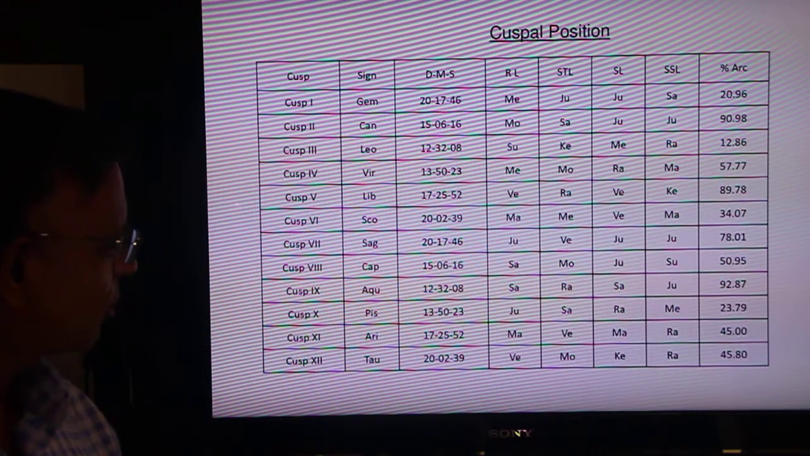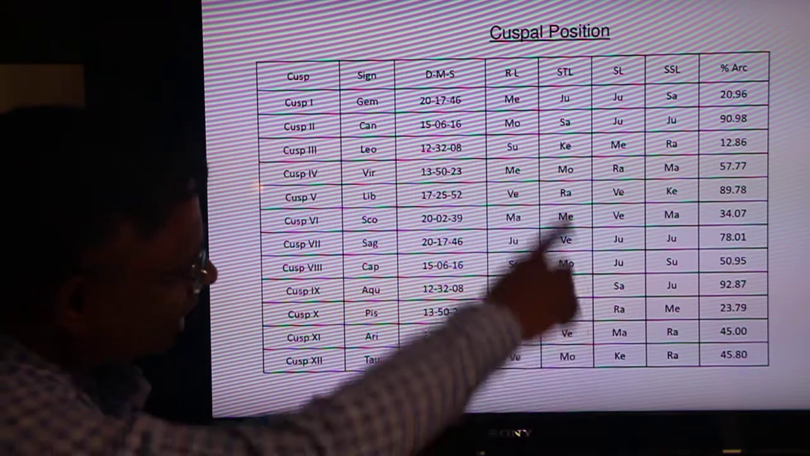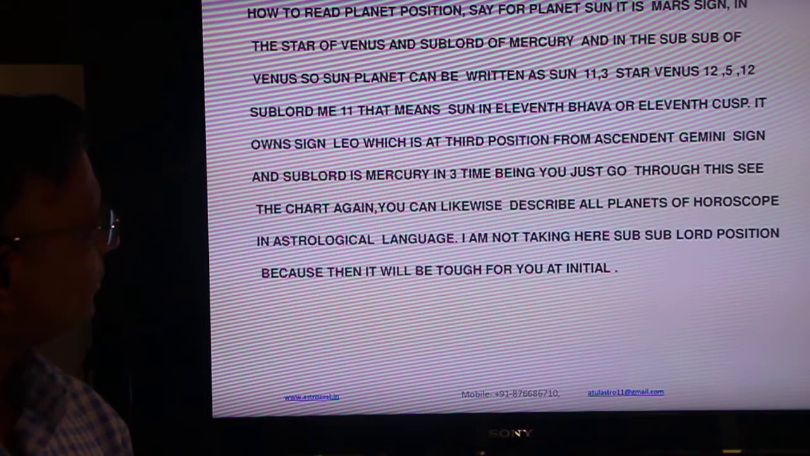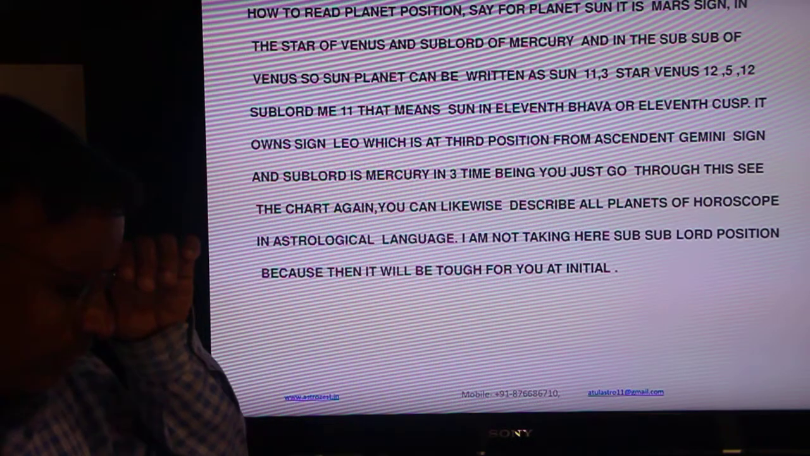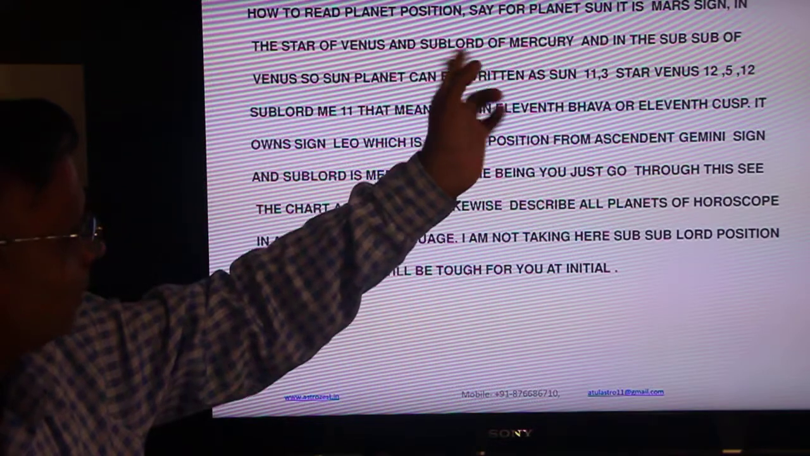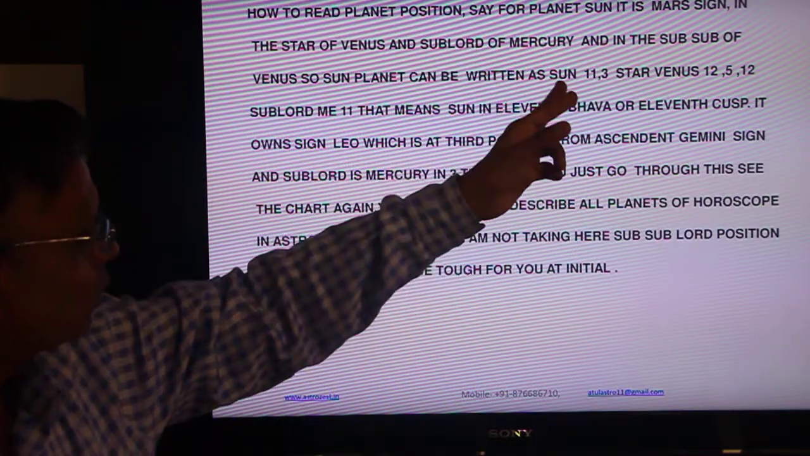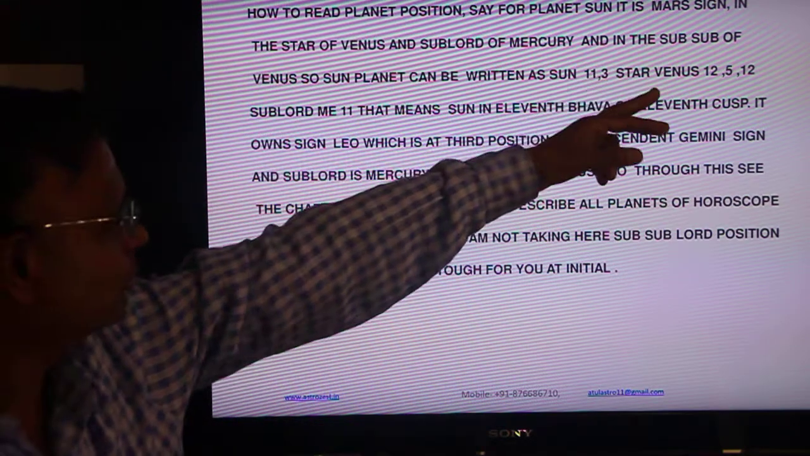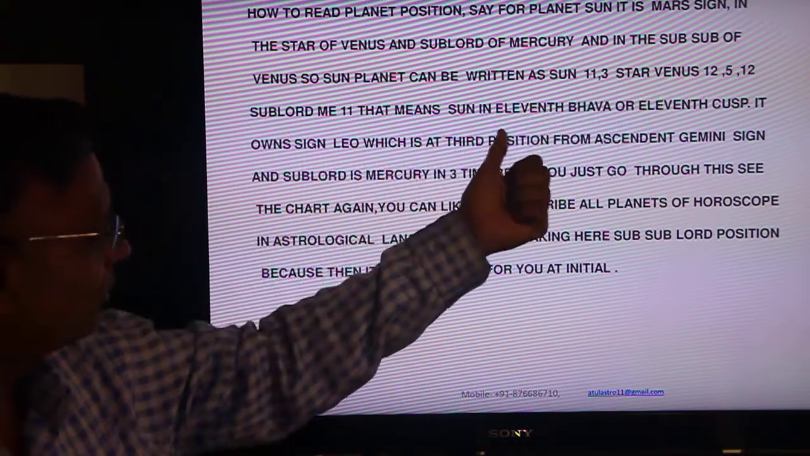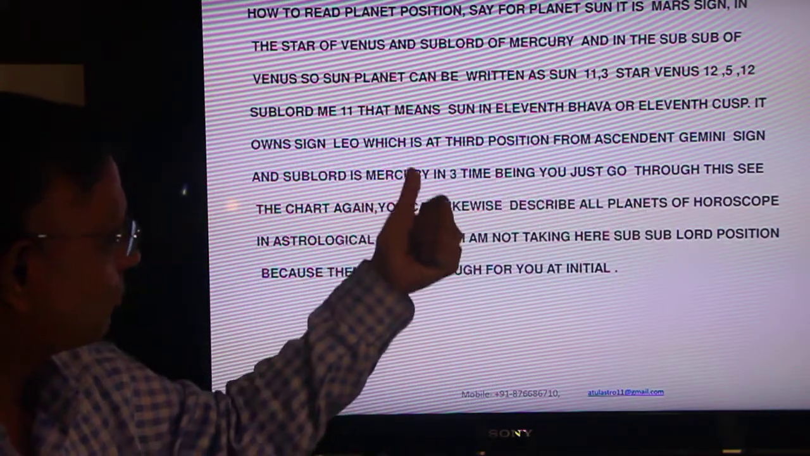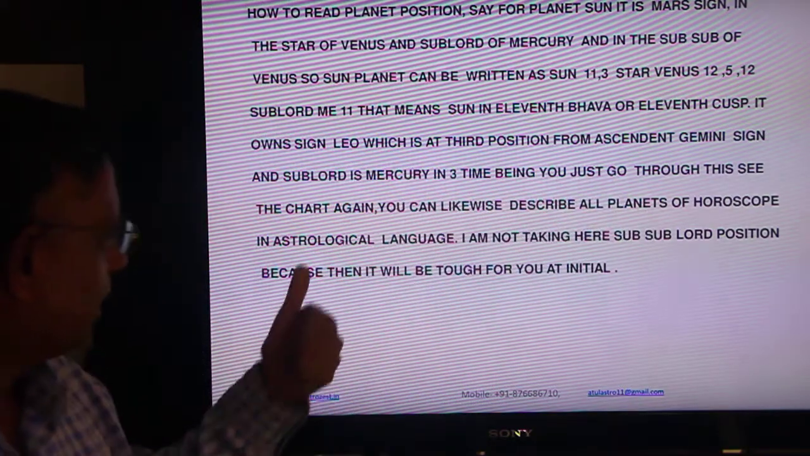So likewise you go for this simple test. What is the Pluto arc and LBC for that? Not right and is a very basic stage. So what I said just now, I put up in writing here. Take planet Saturn, star of Mercury, sub-lord of Mercury. I have written how this can be written: for 11.3, the star of Venus plus 12 and sub-lord. So Sun is in the 11th bhava and cusp, and the sign of third position ascendant. Sign, sub-lord is Mercury. 3 being just go to this and chart again.